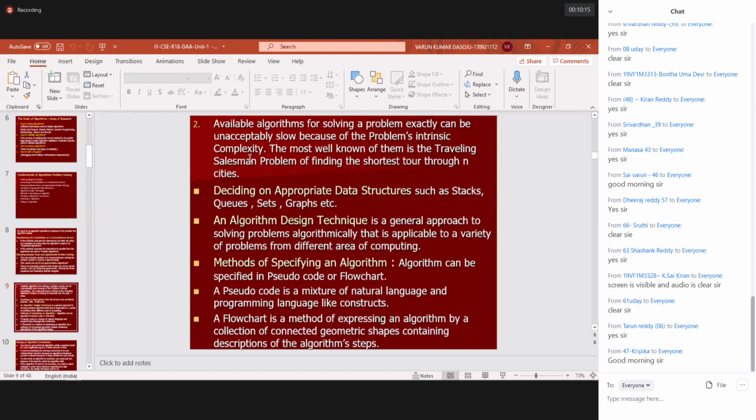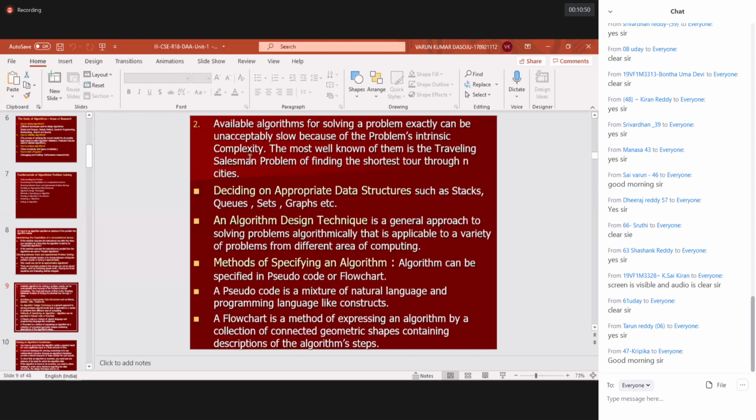Now what is our objective? Which particular order will give the shortest route length? Which path will give the shortest length? That path must be selected so that the salesperson covers the cities within a short time and a short distance. That's the objective, and that is actually the problem. While solving it, you need to exercise with every vertex. If you start at 1, 2, 3, 4, 5, what is the length? Or 2, 3, 4, 5, what is the length? Or 2, 1, 3, 4, 5, what is the length? For all possible cases, you need to work it out.